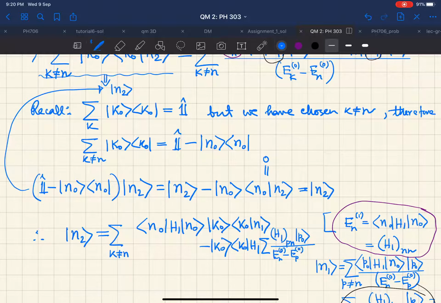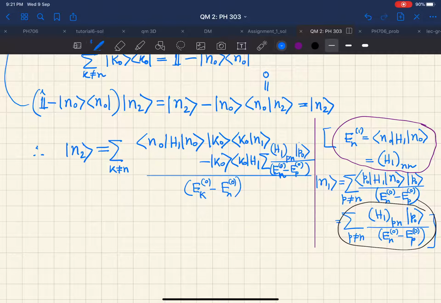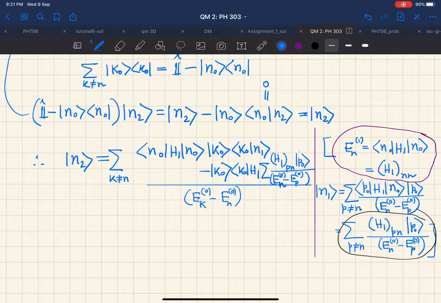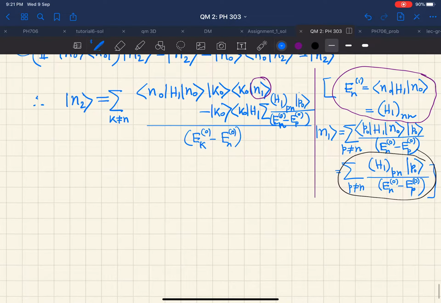Okay, so that's it. Now let us simplify even further. What we have obtained is that we still have not substituted this n1. That also now needs to be substituted. As I said, it's a cumbersome calculation, but it's just some kind of bookkeeping.